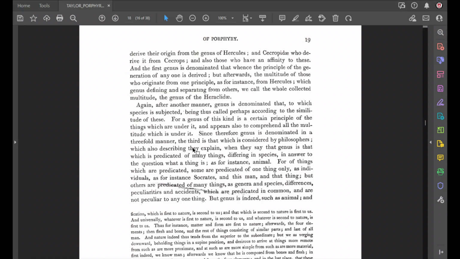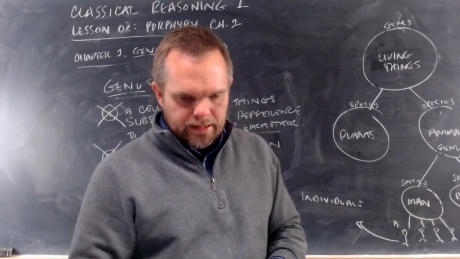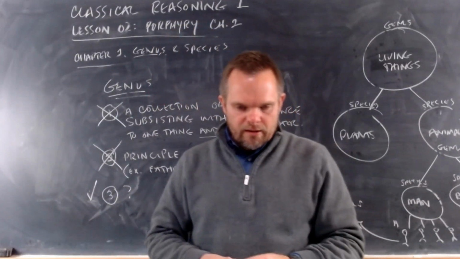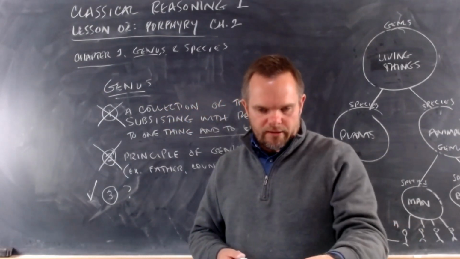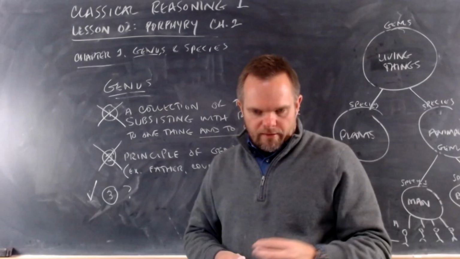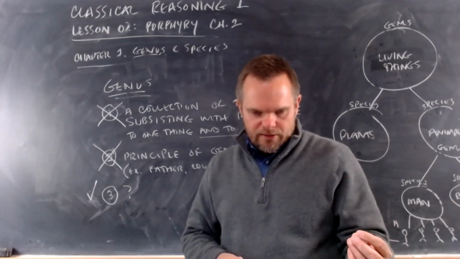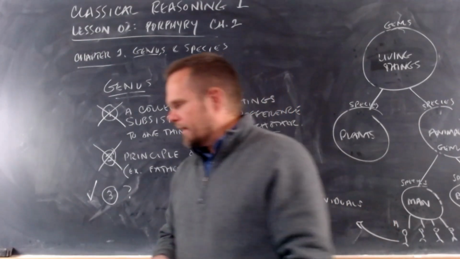That's the definition right there. Okay, so the definition of genus, the third definition that he says is the way the philosophers use it, is written there. We just read it. They say that genus is that which is predicated of many things.